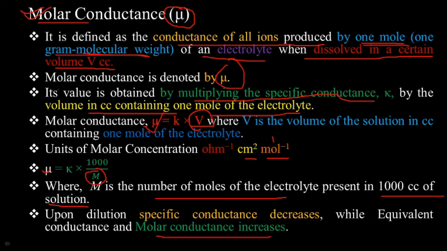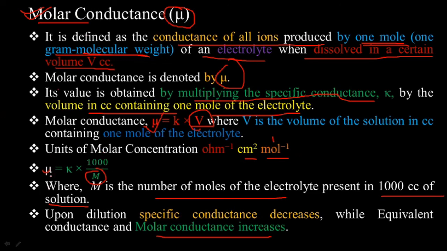It is obtained by multiplying the specific conductance and the volume in which 1 mole of the electrolyte is dissolved. The units of molar conductance are per ohm, centimeter square, per mole.